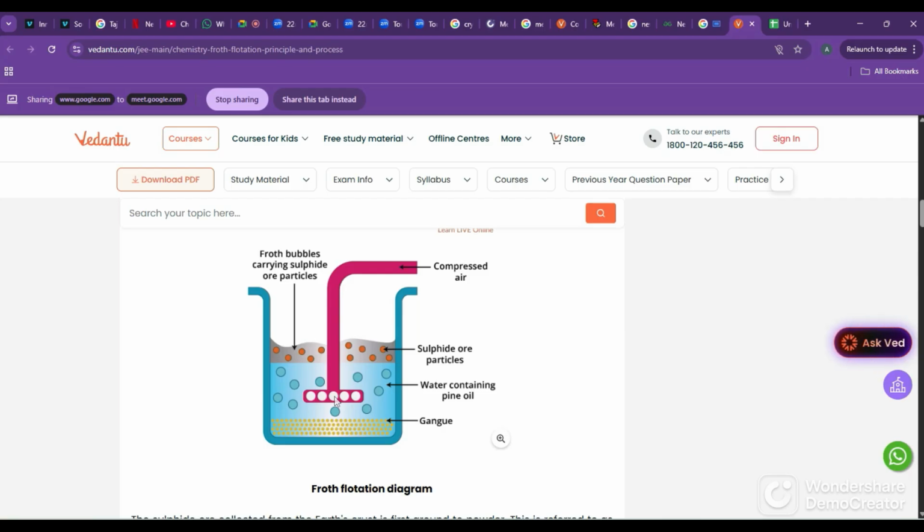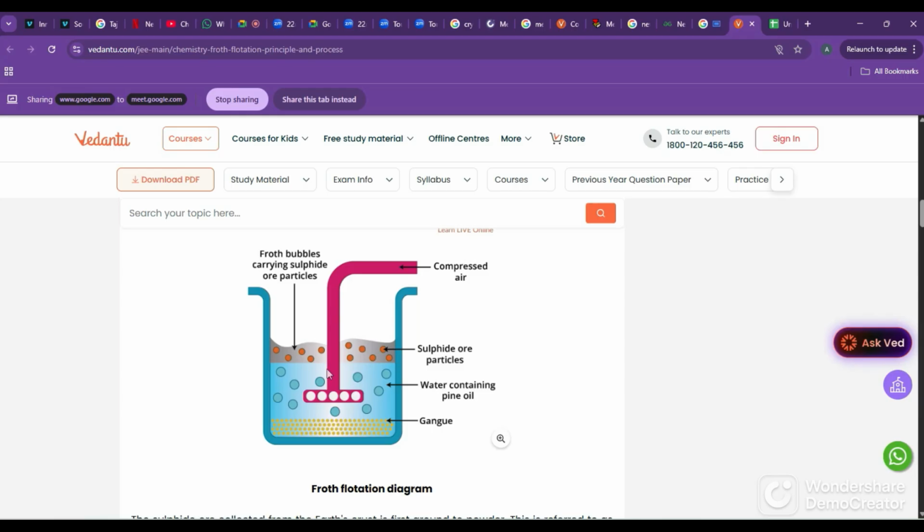Why do we pass air? You might have seen nowadays we make cappuccino coffees, foam coffees. If you go on beating it or giving air to it, the foam keeps rising upward. So as you go on pumping air into it, the foam keeps rising up, and this becomes your ore with a lot of foam. This foam is separated and it contains our galena or lead particles. So the impurity remains in this tank only.